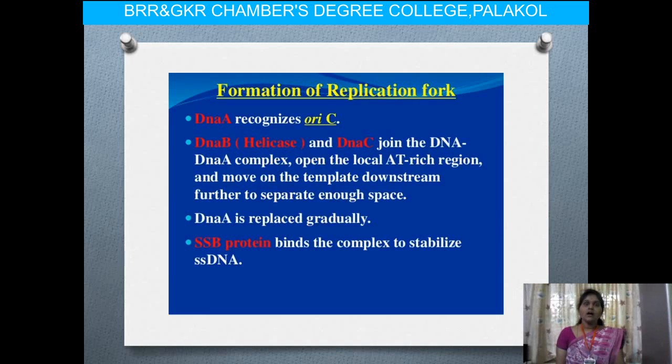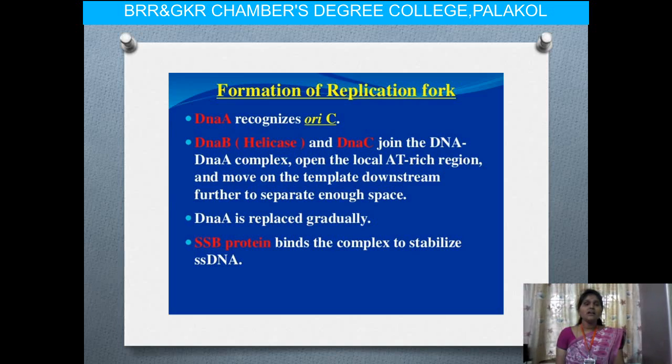So here, how will the replication fork be formed? DnaA is one of the genes which recognizes the ori site; we call it oricin. DnaB is a helicase and DnaC joins the DNA. DnaC we also call ligase.